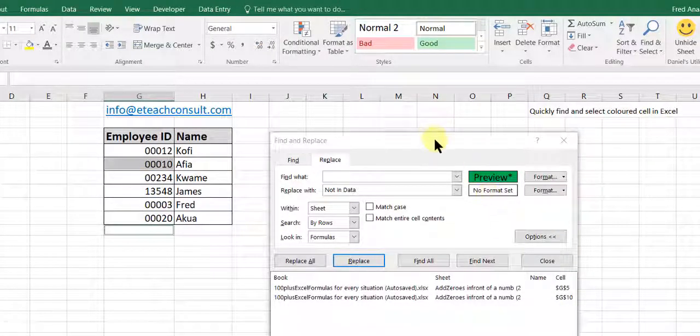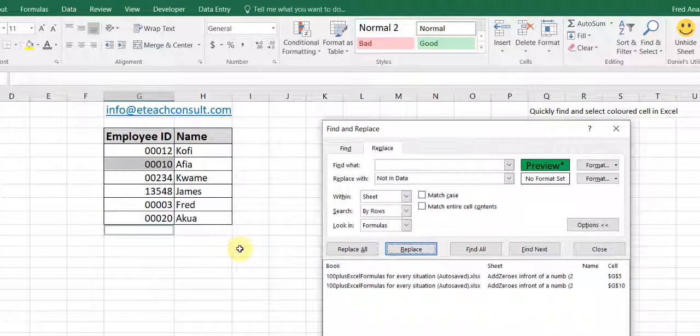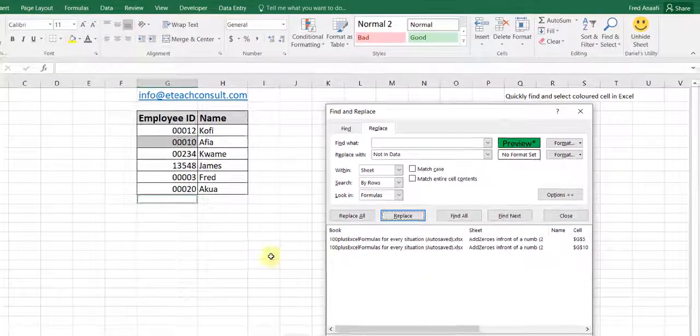This is how smart you can really use some short Excel skills to really be excellent in the work that you do.